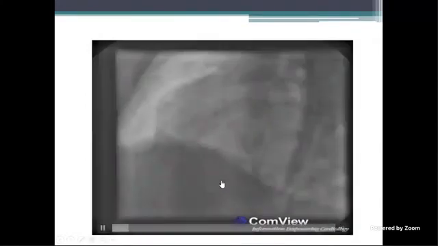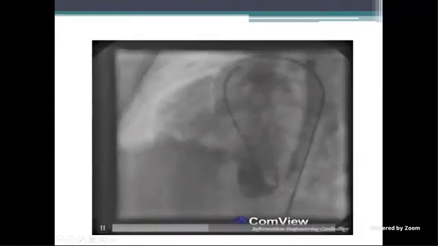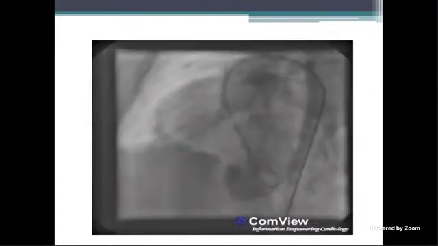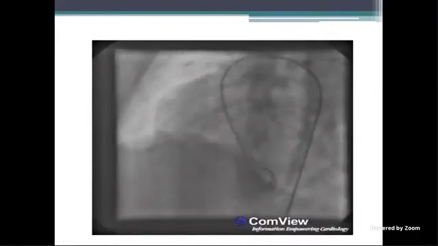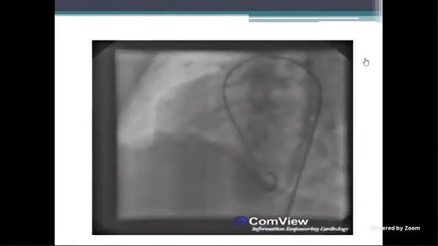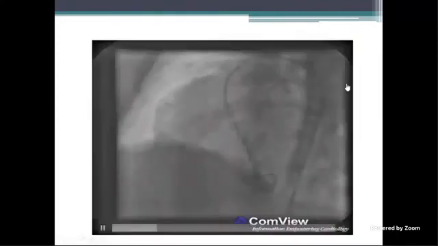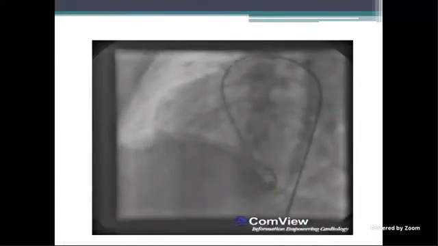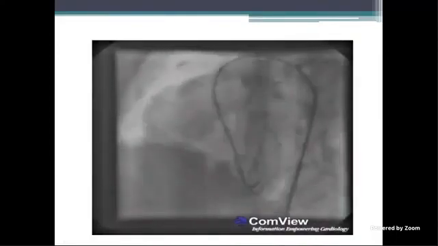Sir, this is a LAO cranial view with an arterial catheter, pigtail catheter, with chamber in the mid cavity, filling the smoothly trabeculated, posteriorly placed, smoothly trabeculated chamber. So most probably it's an LV. We're able to see a dye filling the chamber, so it's most probably a muscular VSD, sir.